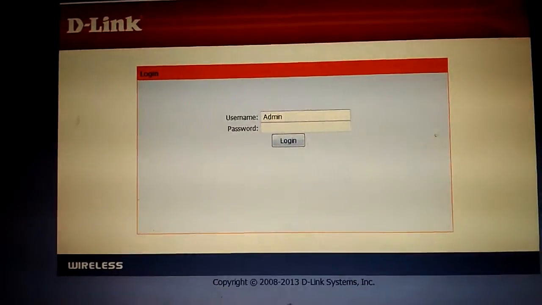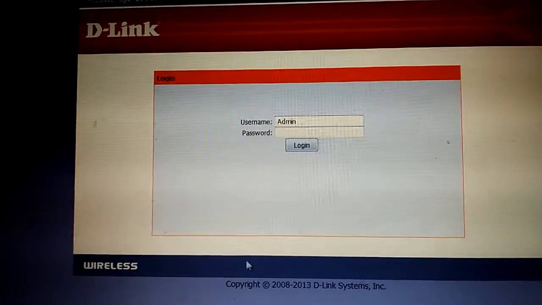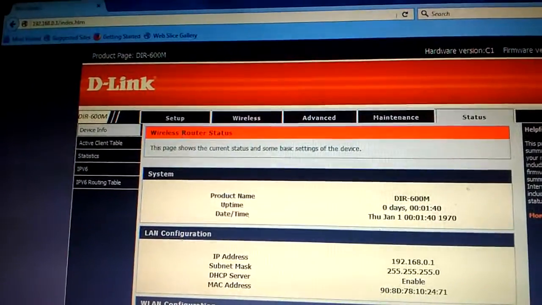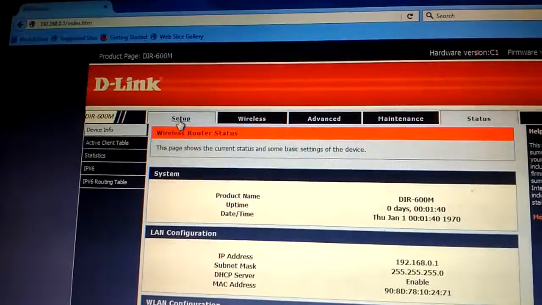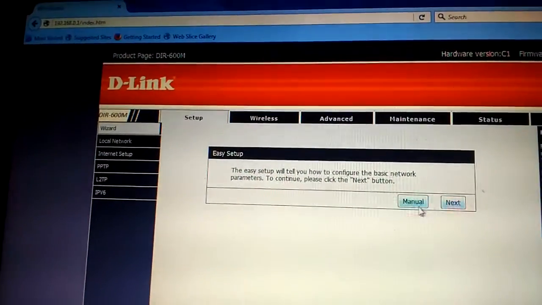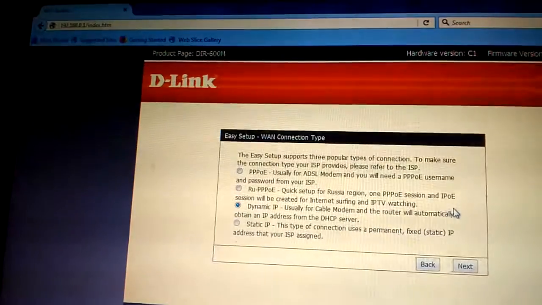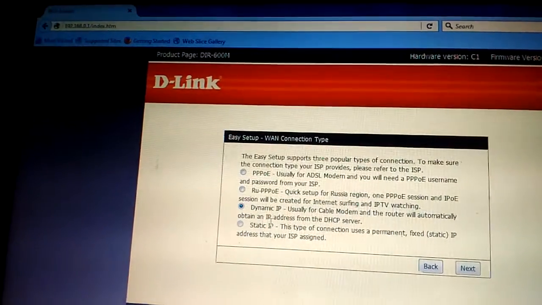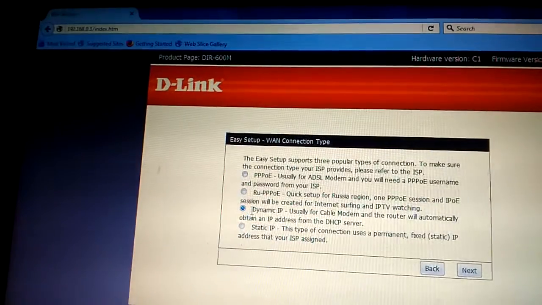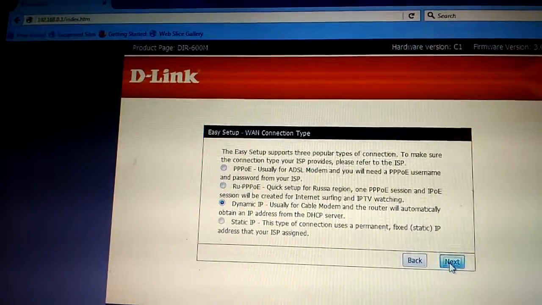You will be redirected to a login page with a default username and password. Click on login. It will show the D-Link portal. In the top menu, you will select setup, and here we have two options, manual and next. Click on next. This page shows various connection types. From here, please select dynamic IP and click on next.